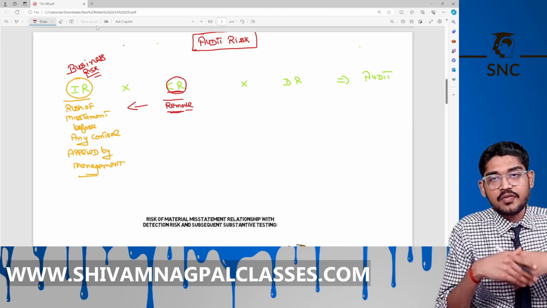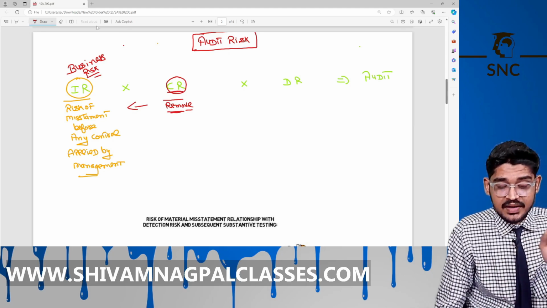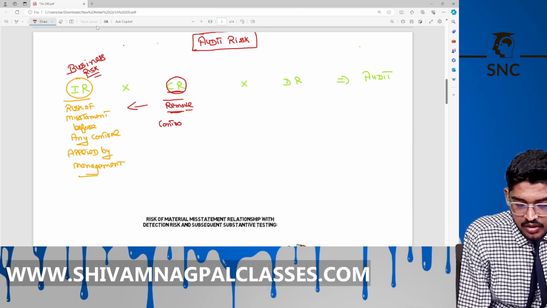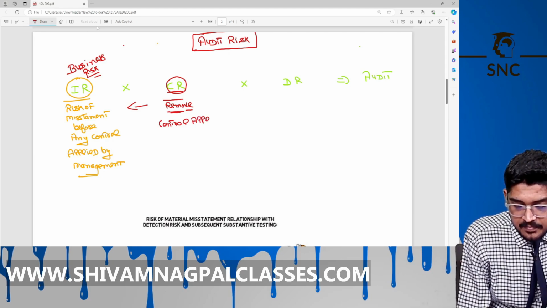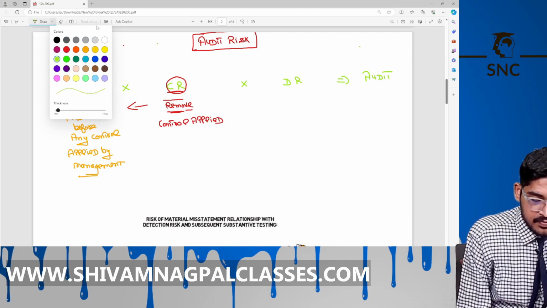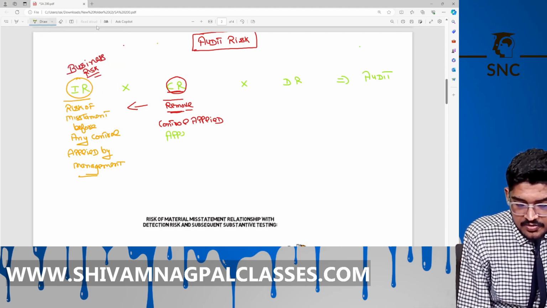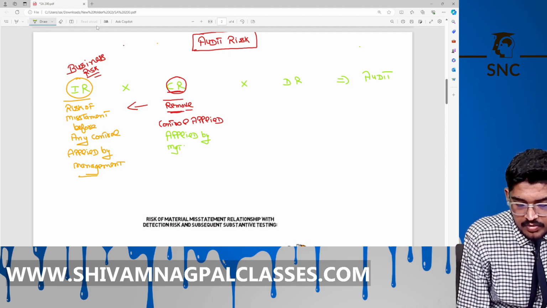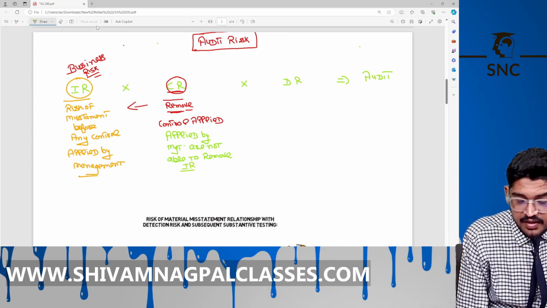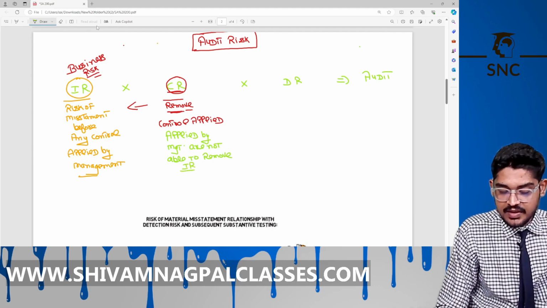Management applies a lot of controls to remove this risk, but the controls applied by management are not able to remove the inherent risk. That will be the control risk here. Okay, that will be the control risk here.